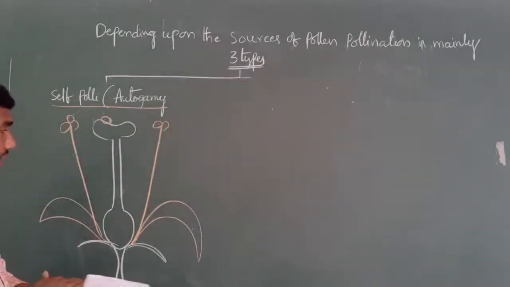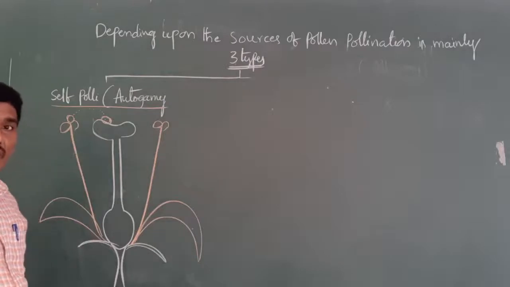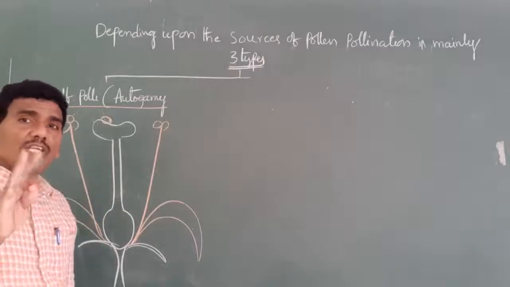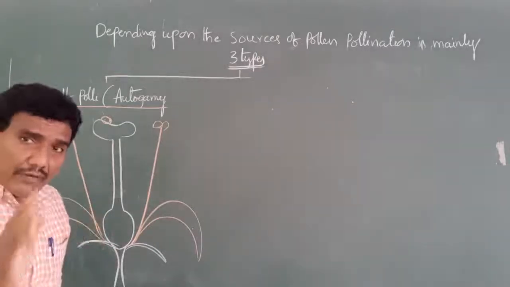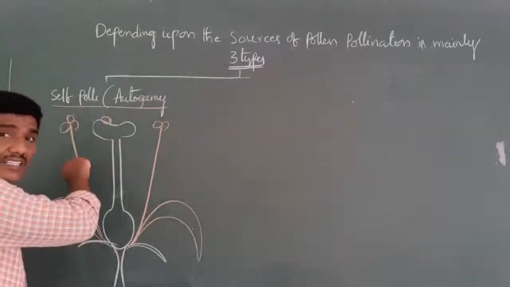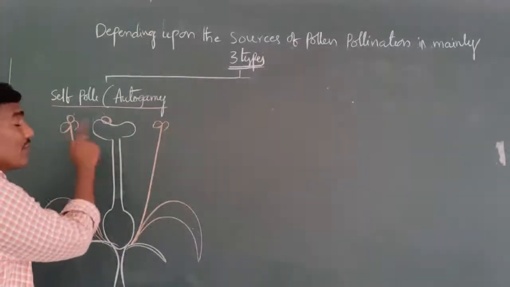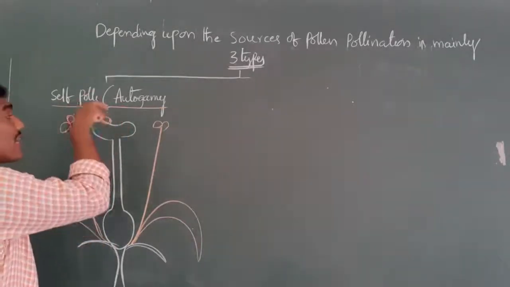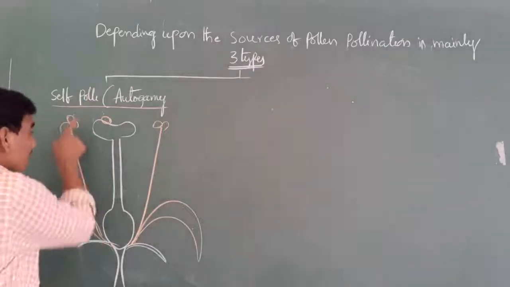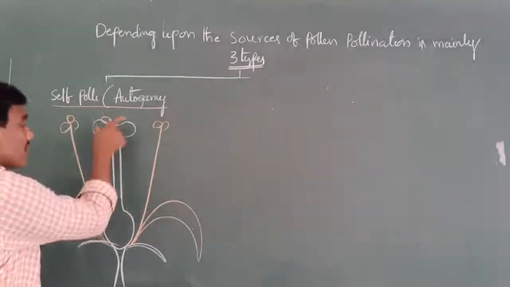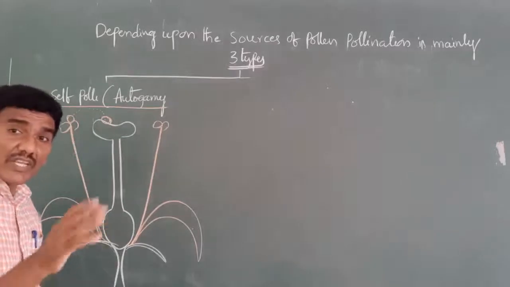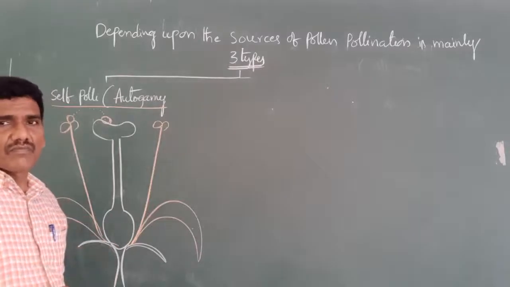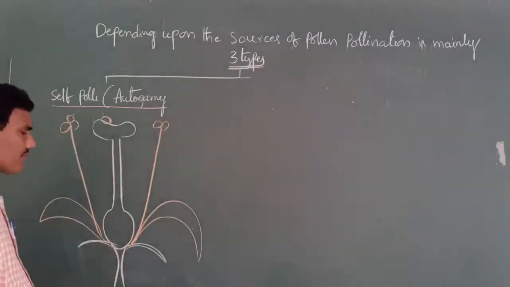In self-pollination, there is no formation of any new evolutionary characters, because the pollination occurs between the anther and stigma of the same flower. In that anther, the same type of genes are present, and in that stigma, the same type of genes are present. That's why there is no formation of new evolutionary characters. Next, one more important point.